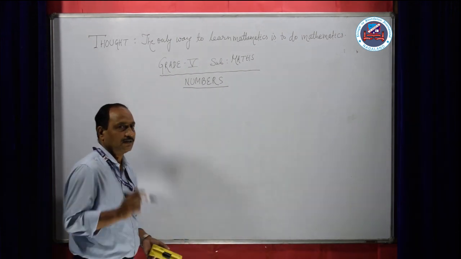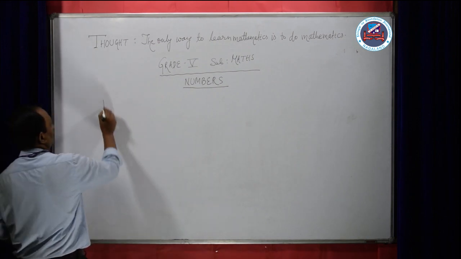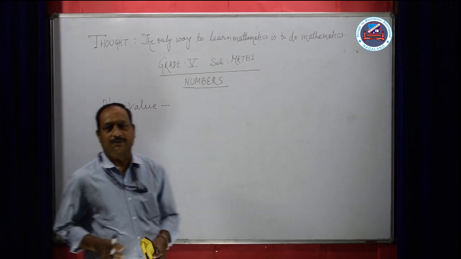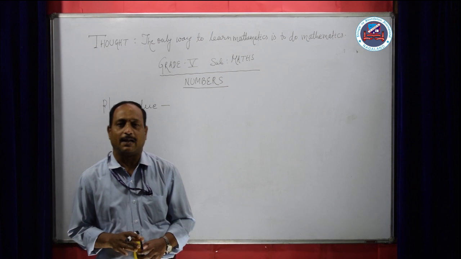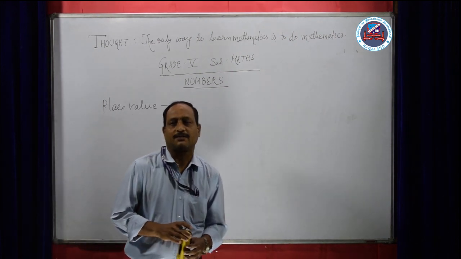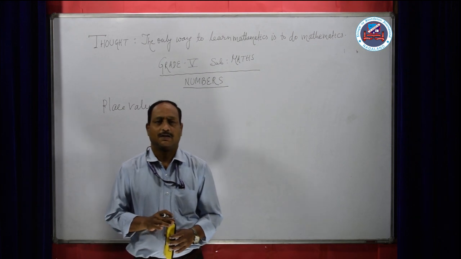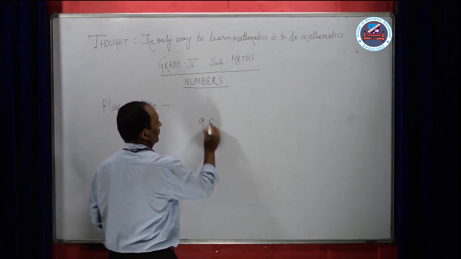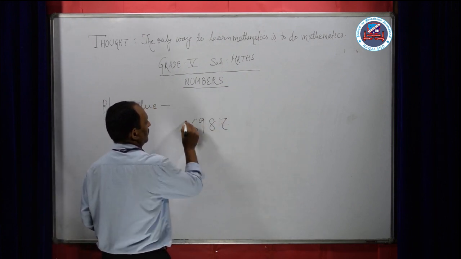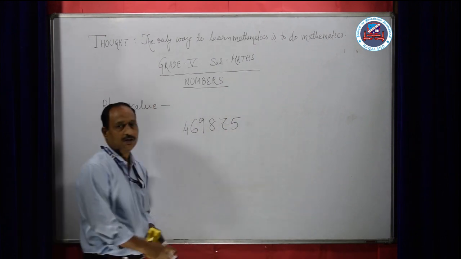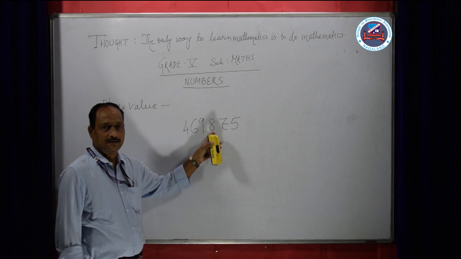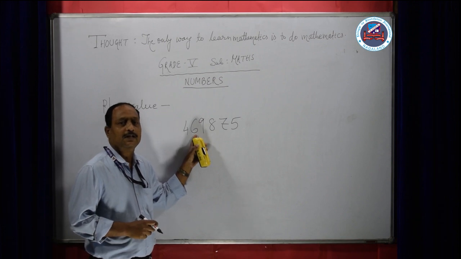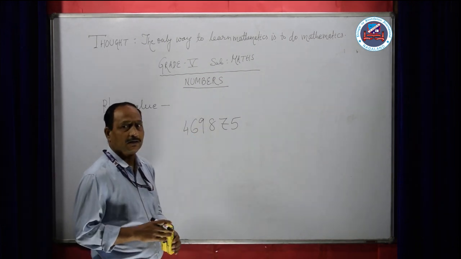Let us take the subtopic called place value. What is place value? The value represented by a digit in a number on the basis of its position in the number. Now what is position? When we write any number, suppose 987645. What is the position of this 8? Where is this 8? What is the position of this 6? Where is 6? We all know counting of numbers.